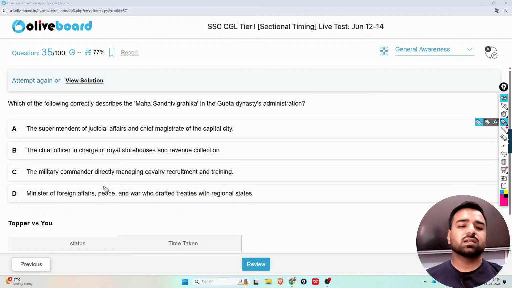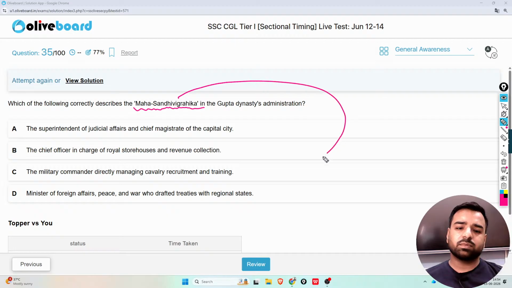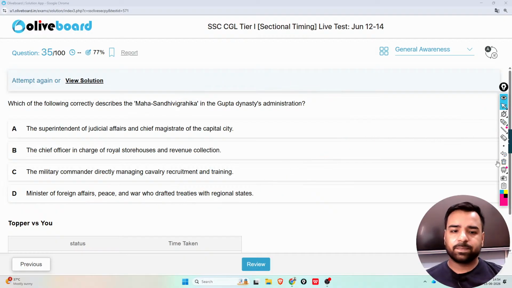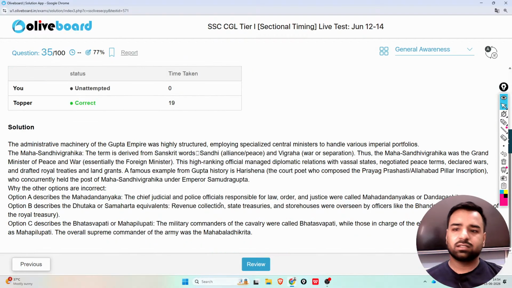And the fourth one is Ministry of Foreign Affairs, Peace and War, who drafted treaties with the regional states. So guys, Maha Sandhi Vigrah in the Gupta dynasty administration is linked with ministers of foreign affairs, peace and war who drafted treaties with regional states, and I'll go with option number D here, right? So D is the correct answer.